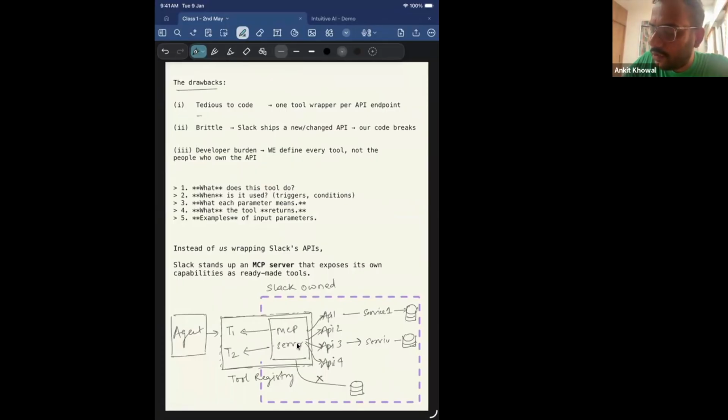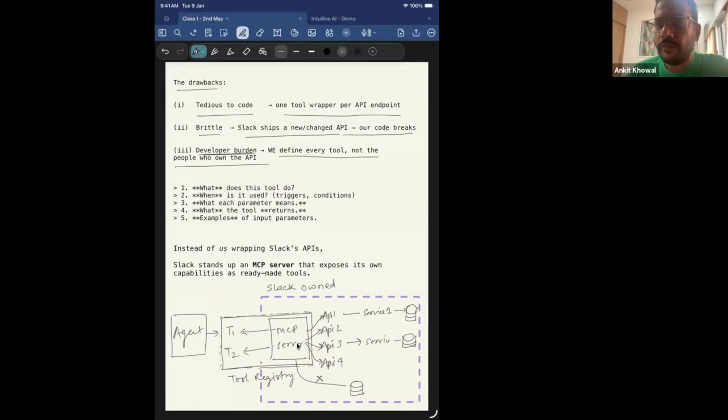Like I said, you have to code one tool wrapper per API endpoint, right? It's brittle. Slack ships a changed API, our code breaks. Developer burden: we define every tool, not the people who own the API. So what this point tells you is, I am calling Slack APIs, but since I am building the application, I have to give a correct description of the Slack API which I want to call when I'm giving the tool definition, right? So this is a developer burden.